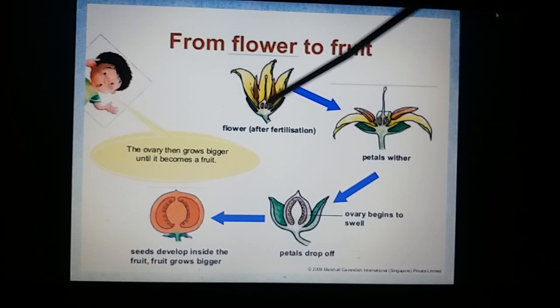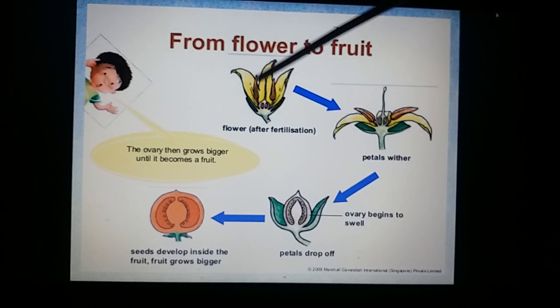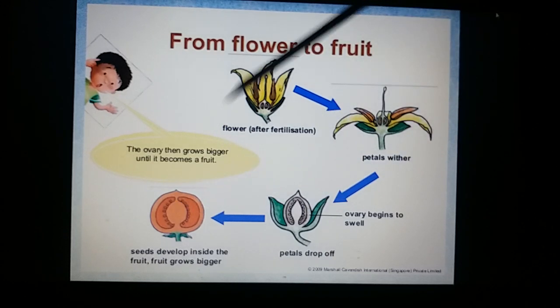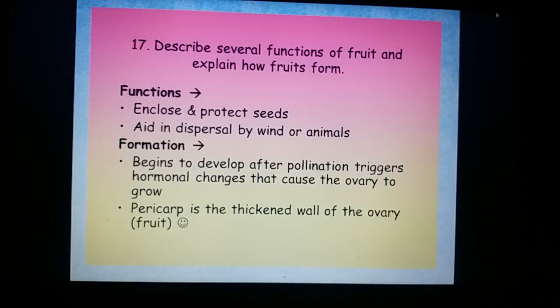So, flower is the reproductive structure in the angiosperms. After fertilization in the flower, the central gynoecium, the female reproductive structure, the ovary, will be turning into the fruit. Formation of fruit is a characteristic feature of angiosperms. Fruits are seen only in angiosperms as a highly developed structure in the plant kingdom.